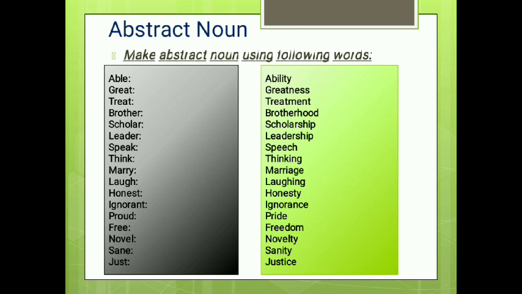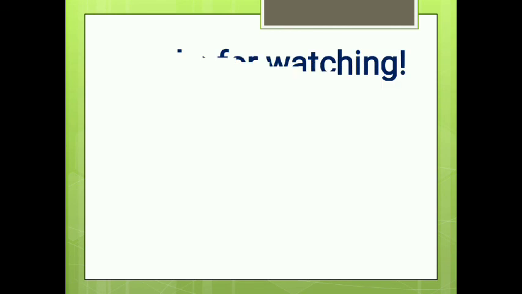So abstract nouns: able, ability; great, greatness; treat, treatment; brother, brotherhood; scholar, scholarship; leader, leadership; speak, speech; think, thinking; marry, marriage; love, loving; honest, honesty; ignorant, ignorance; proud, pride; free, freedom; novel, novelty; sane, sanity; and just, justice. These all are examples of abstract nouns.